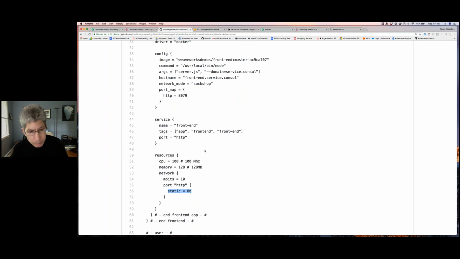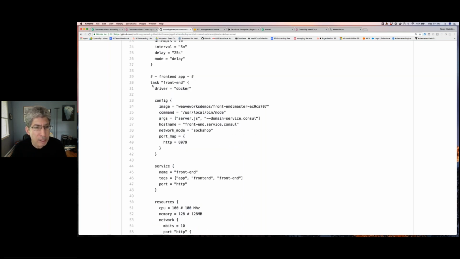But other than that, Nomad is pretty much free to schedule these applications to any node it wants based upon available resources, right? That's the whole idea of something like Nomad, that you're able to bin pack your software, whatever your applications, rather than you deciding where to deploy them. Let Nomad decide where to deploy them, let Nomad move them around as necessary, and then let Console make sure that these services can find each other no matter where they are, even if they move. We'll see later, I'll kill one of the clients and some of the services will move, but they'll still be able to find each other because of Console.